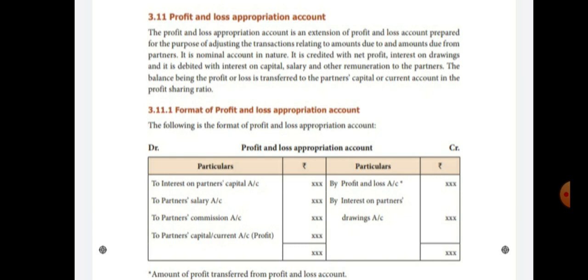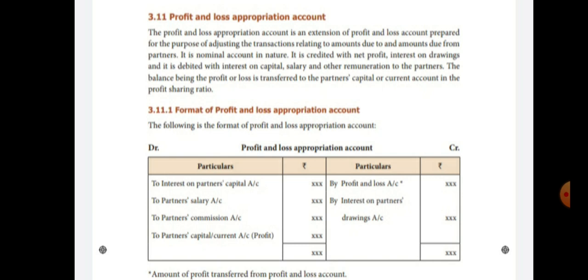The balance, being the profit or loss, is transferred to the partners' capital or current account in the profit sharing ratio. If any profit or loss arises, it is transferred to the partners' capital or current account. So this is the profit and loss appropriation account. Then what is the format of the profit and loss appropriation account?